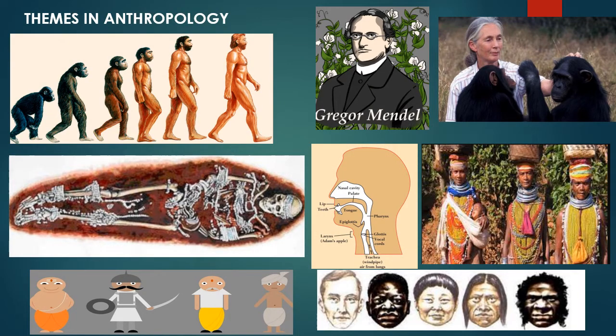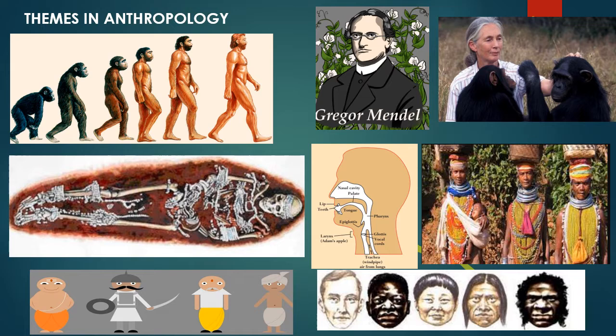Now you can see some of the themes in anthropology. This is about how human evolution took place in the physical form. This is Gregor Mendel showing the human genetics theme of anthropology. This is Jane Goodall with a chimpanzee, a very famous study, and it was also asked in the UPSC this year. These represent the Indian tribes, which we will be covering in the paper too. This represents the racial studies in anthropology, identifying the Negroids, the Proto-Australoids and the Mongoloids.